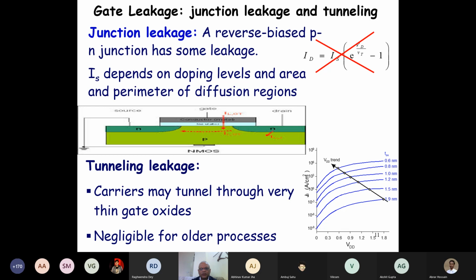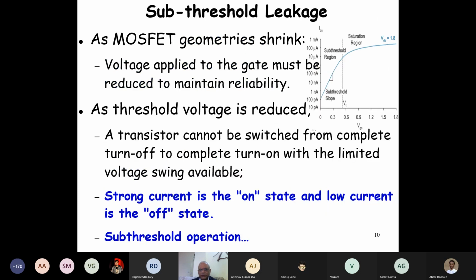Now, sir, I have a question. Okay, sorry, and what's the question? So did you mention previously that decreasing the size of the transistor would lead to an increase in leakage current?